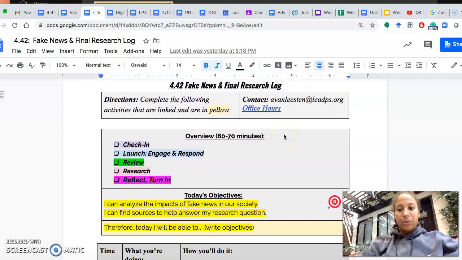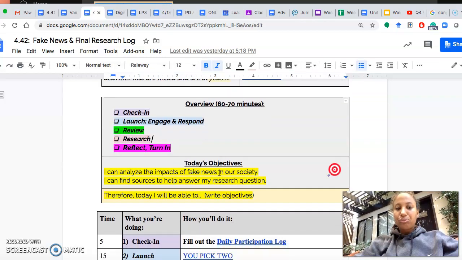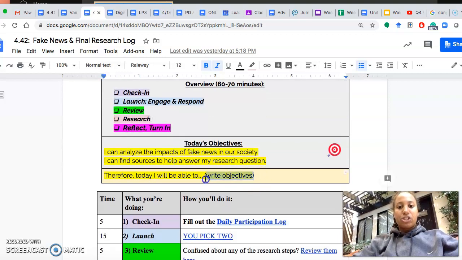I just wanted to go through what you're going to do today. Make sure that you complete all of the portions in yellow. So here you're first going to write the objectives.